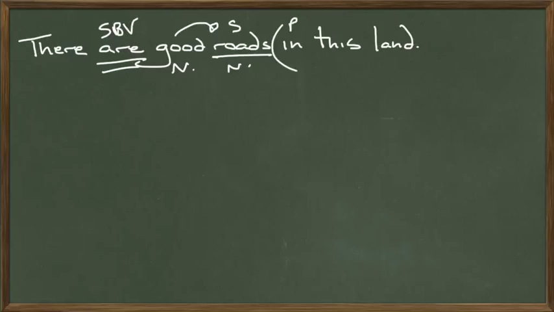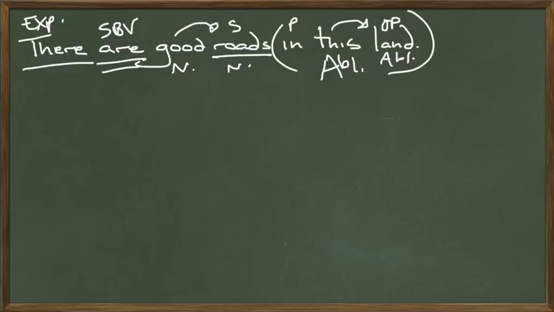In is a preposition. In what? This land. Object of the preposition. In this land, prepositional phrase. It's an ablative case. Which land? This land. That's a demonstrative adjective. Also goes into the ablative case because it's describing this ablative case word over here, land. And then we have the expletive there.